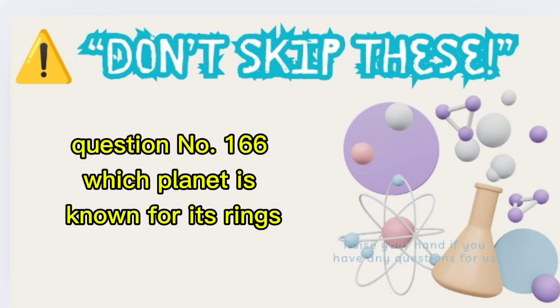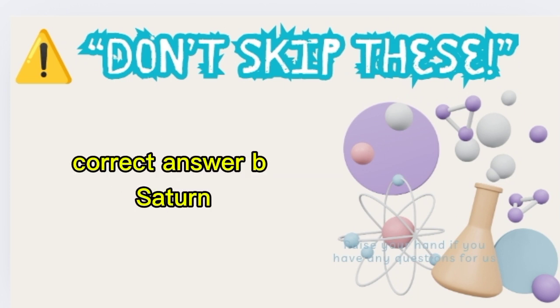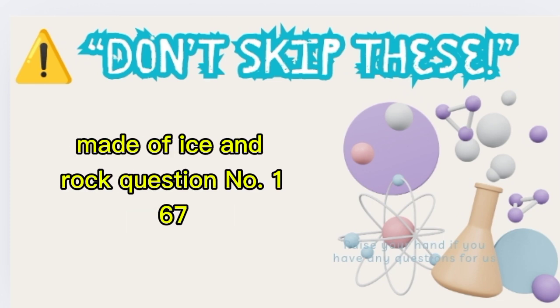Question number 166. Which planet is known for its rings? A. Jupiter. B. Saturn. C. Neptune. Correct answer: B. Saturn. Saturn is famous for its large and bright ring system made of ice and rock.